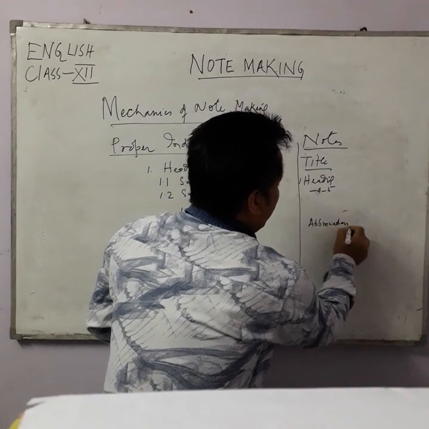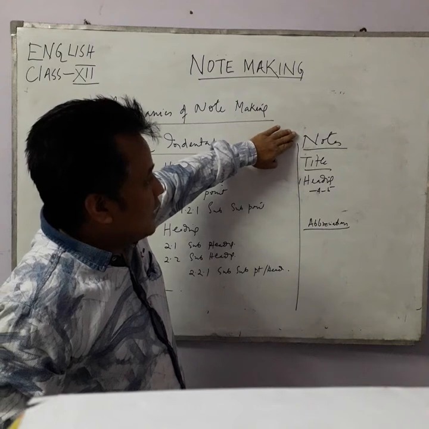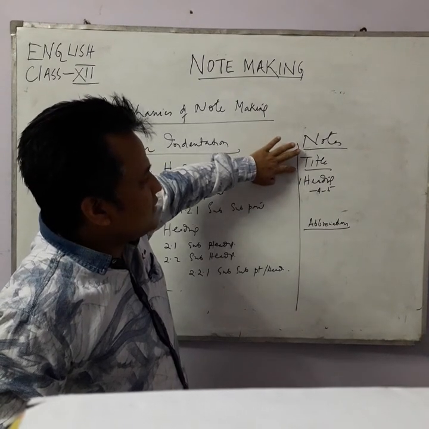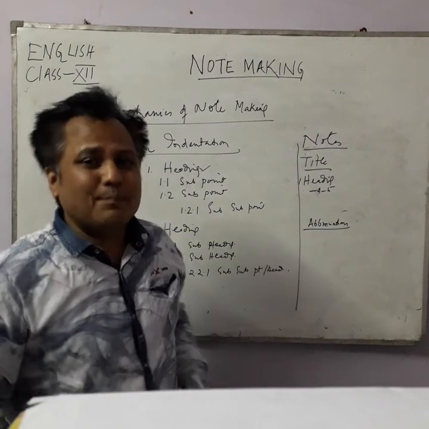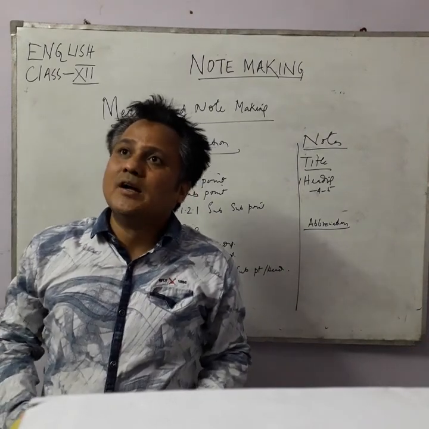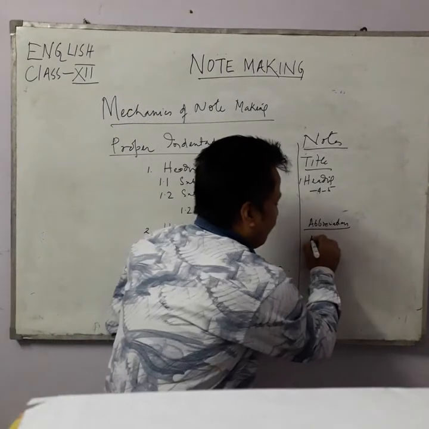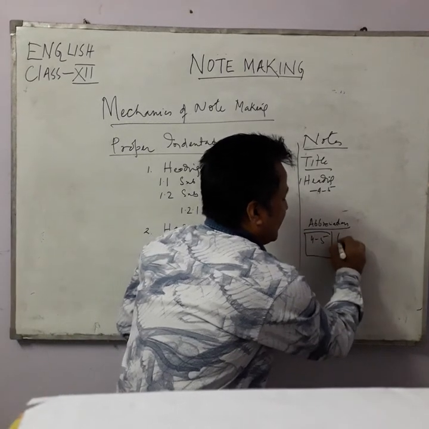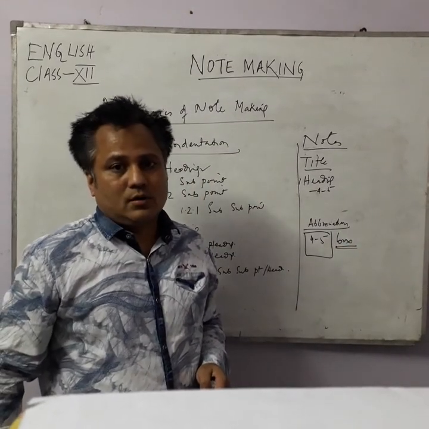Now abbreviations, how many? There is an order. Notes, title, the note, abbreviations. Sometimes many students write 15, 20, 25. No. You have to write 4 to 5, and how? In a box.